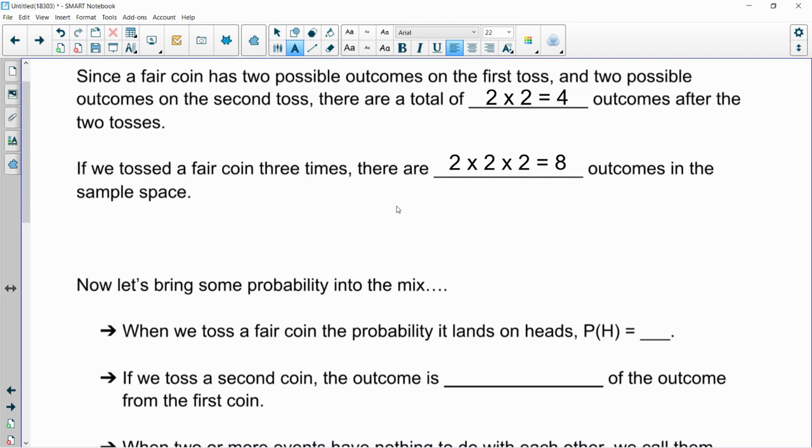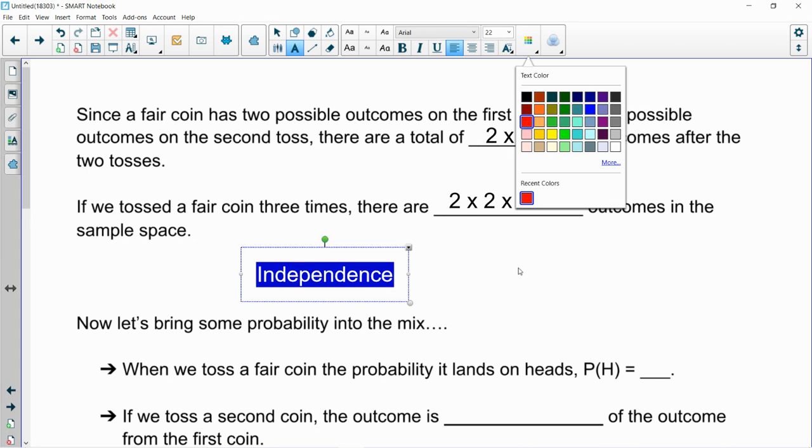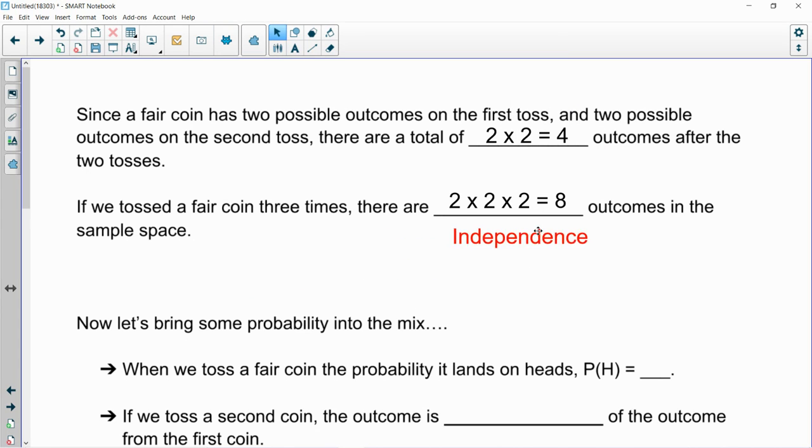Okay. So one of the things we have to keep in mind, though, and a key to all of this, I'm going to want you to add this word here, is independence. And the reason why I want to add this word is our events have to be independent of each other if we're going to use what we call the counting principle.